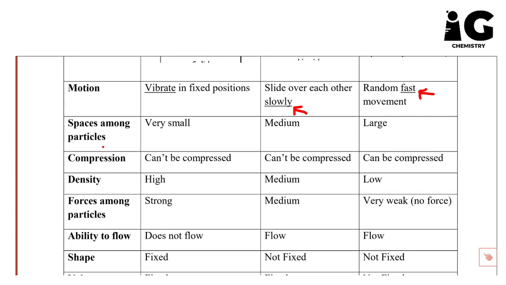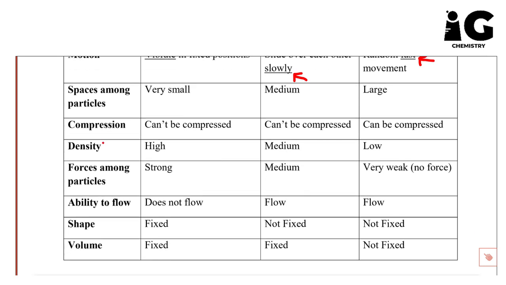For the point of spaces among particles, in solids we have very small spaces. In case of liquids we have medium, and in gas we have large. For the point of compression, because of the very small spaces in case of solid, particles can't be compressed anymore. In case of liquids, they can't be compressed, but in case of gases, they can be compressed. Because of the large spaces among particles, only gases can be compressed.